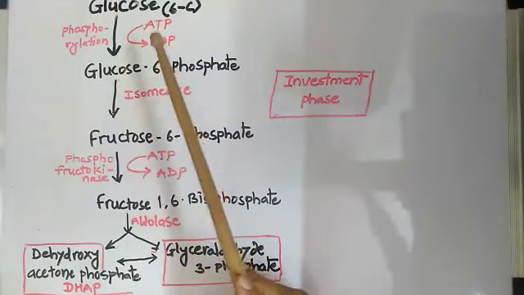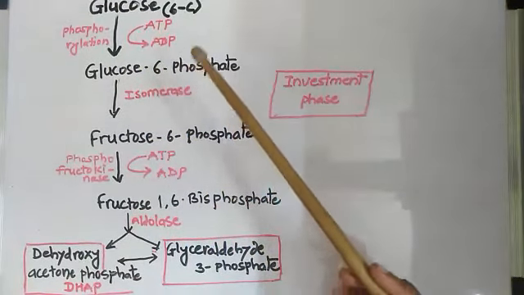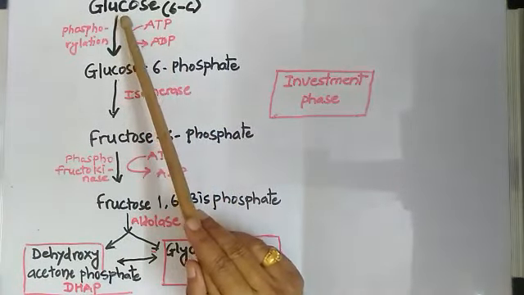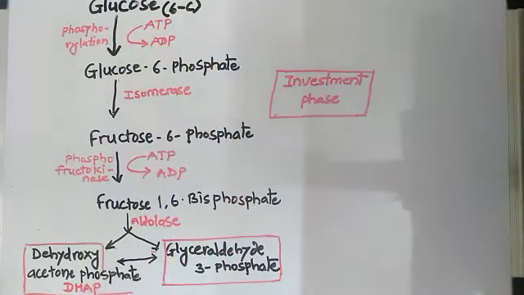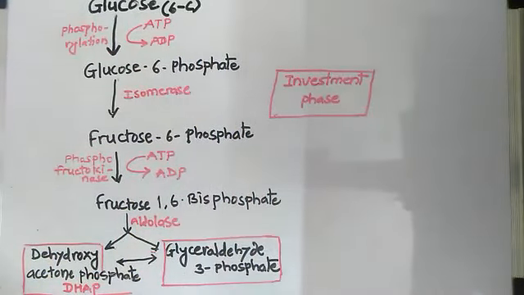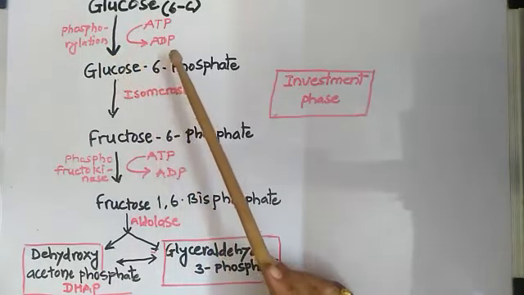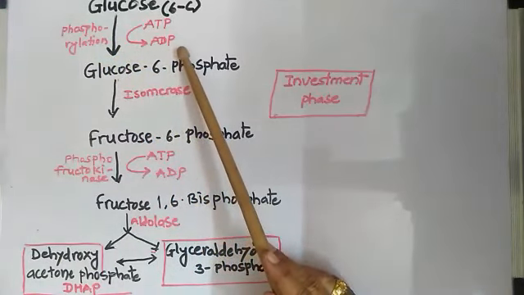Now, we will discuss the different reactions included in the process of glycolysis. First of all, glucose, the 6-carbon compound, will undergo the phosphorylation process. What actually happens in this phosphorylation process? ATP, adenosine triphosphate, which contains 3 phosphate groups, will be converted into adenosine diphosphate, that is ADP.